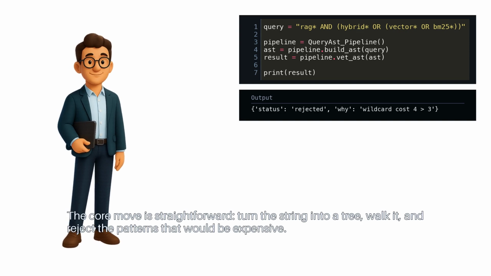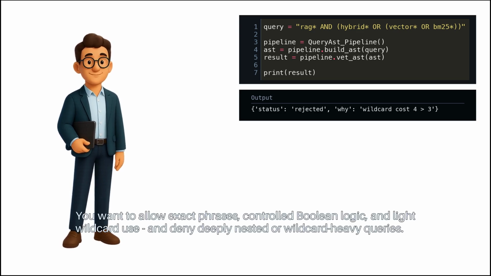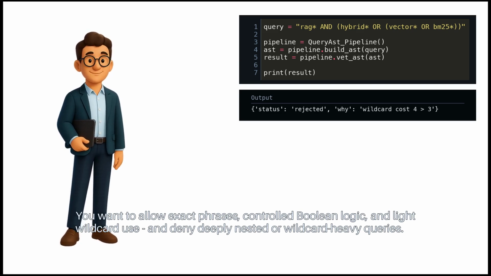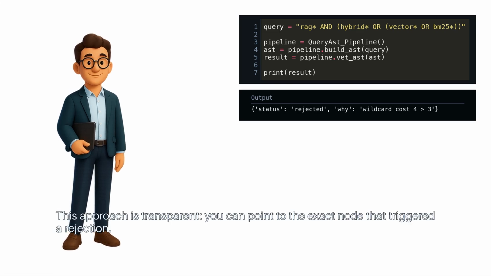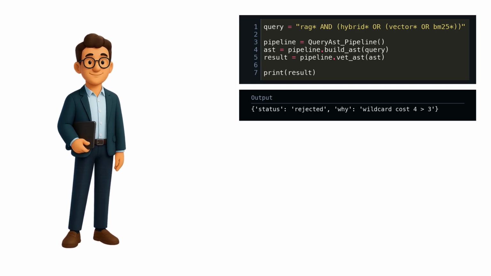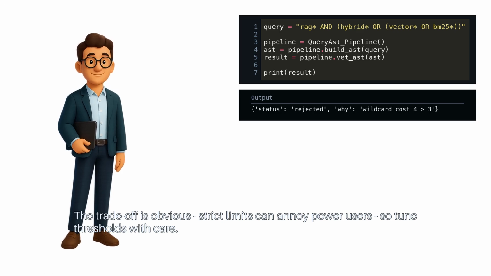The core move is straightforward. Turn the string into a tree, walk it, and reject the patterns that would be expensive. You want to allow exact phrases, controlled Boolean logic, and light wildcard use, and deny deeply nested or wildcard-heavy queries. This approach is transparent. You can point to the exact node that triggered a rejection. The trade-off is obvious. Strict limits can annoy power users, so tune thresholds with care.